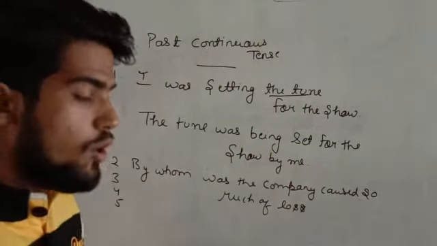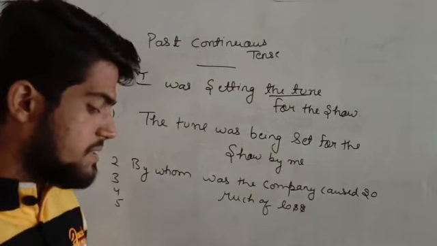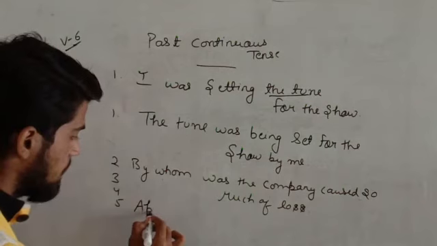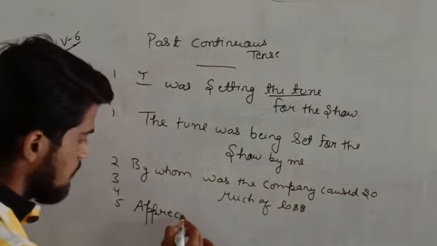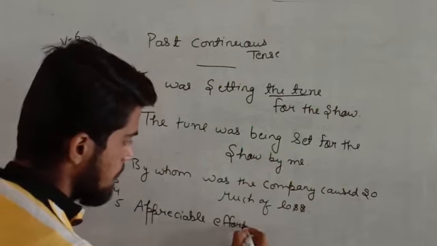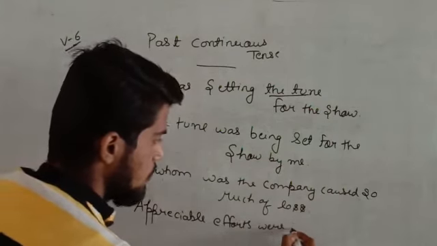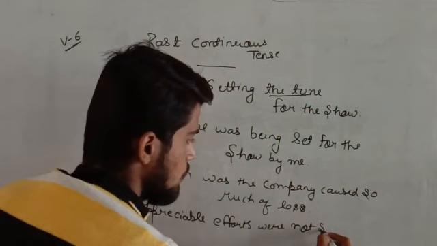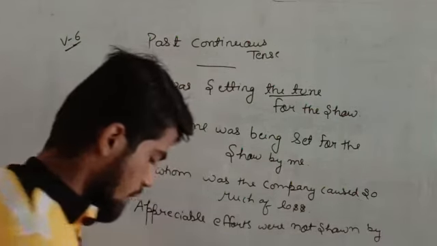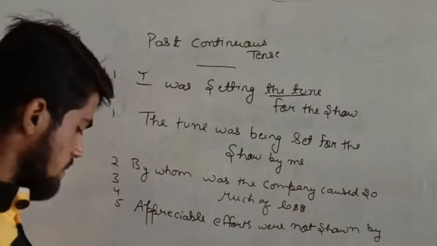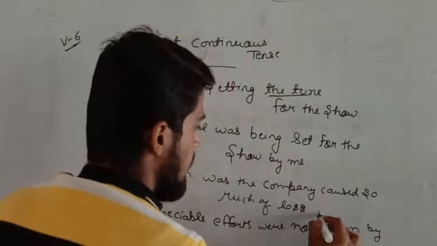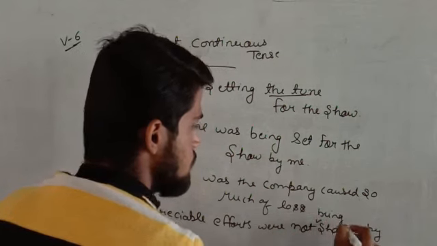Appreciable efforts were not shown by the students. Was not being shown. I have not written being here. Being shown by the